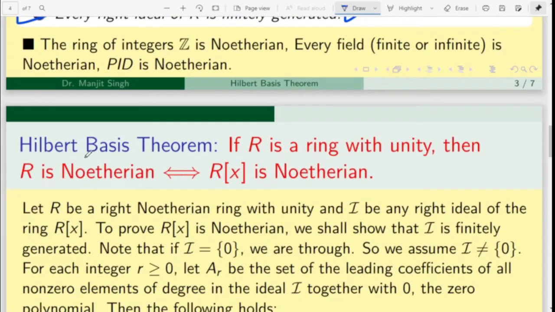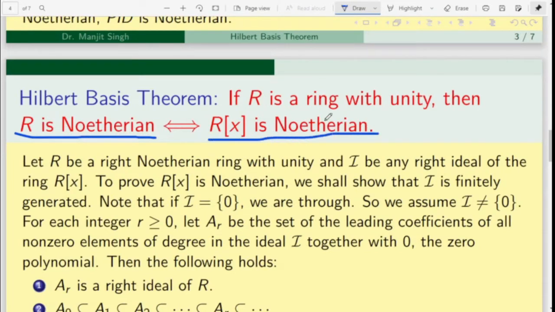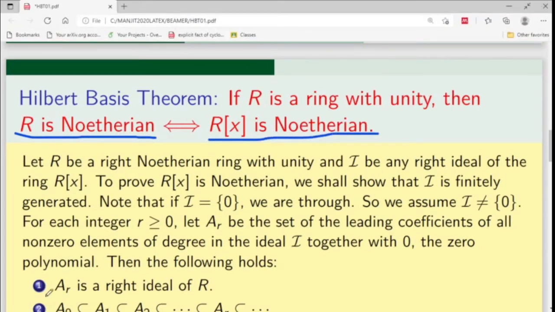So this is the statement of the Hilbert basis theorem. If R is a ring with unity, then R is Noetherian if and only if R[x] is Noetherian. So first of all, we will consider R Noetherian and we will show that R[x] is Noetherian.